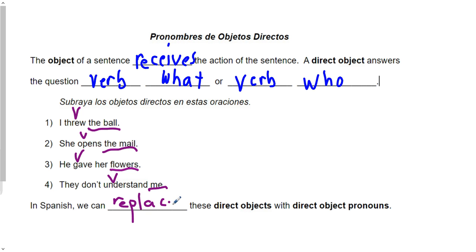Okay? In Spanish, we can replace these direct objects with direct object pronouns. You've actually heard a very famous example of this, most likely. You've probably heard the example, te amo, which means I love you. The te is replacing the you, a ti or a tu, that would go over here. Let's go over how you do this. And again, this is very common in Spanish, so you need to learn it.